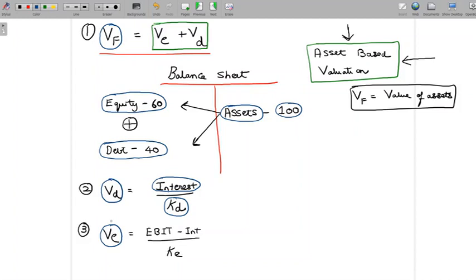And we understand that the discount rate that is to be used to find out the price of a share is cost of equity. So the cash flows or the earnings associated with one share are to be discounted using the cost of equity. Just like the cash flows associated with one bond are to be discounted using cost of debt. Now that's not going to change here, because what is only changing is we are not finding out the value of one share, we are finding out the value of total equity. But just like in the case of debt, the discount rate did not change. Here also the discount rate is not going to change. We are still discounting only using cost of equity.